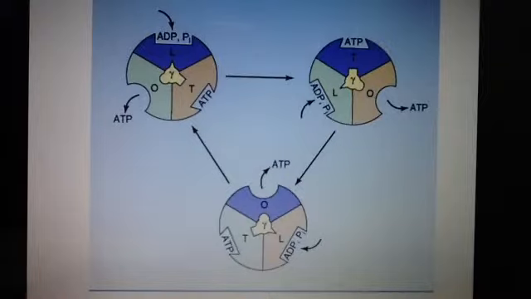Let's notice that the rotation of the gamma subunit causes a conformational change in the alpha and beta subunits. Remember, the alpha and beta subunits are below it, in the matrix. They are part of the generator, which is the enzyme in the matrix, whereas the FO, which is the motor, is the protein pore and motor in the inner mitochondrial membrane. Remember, it's part transporter and part enzyme.